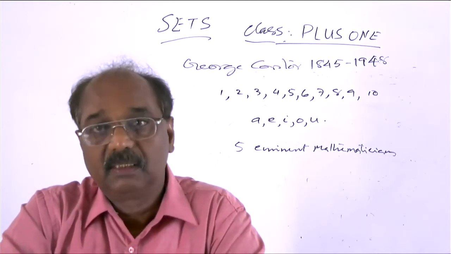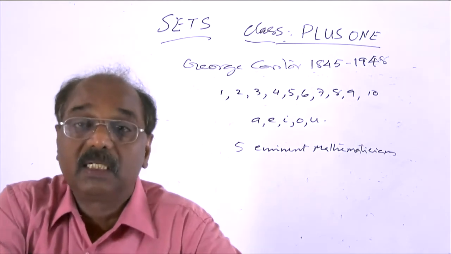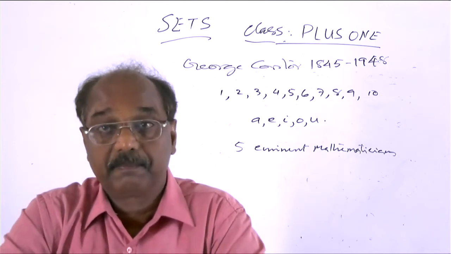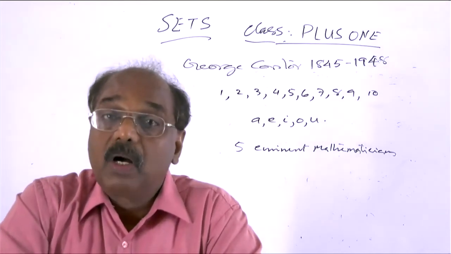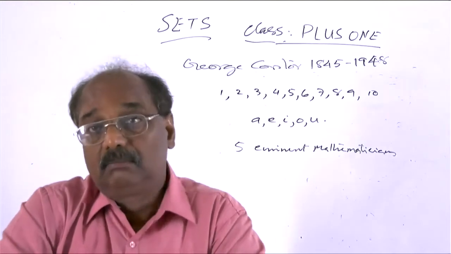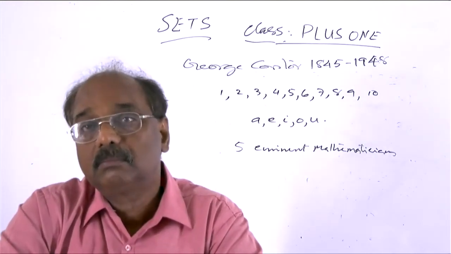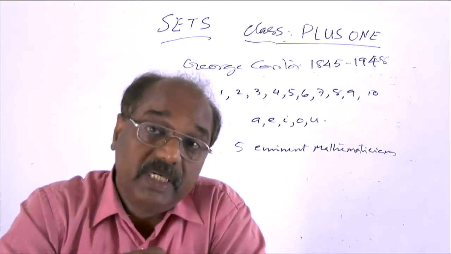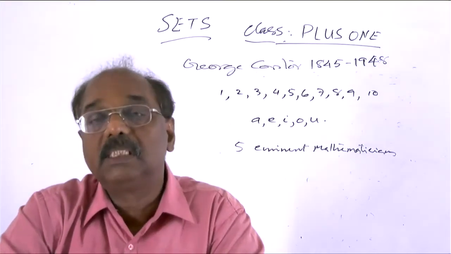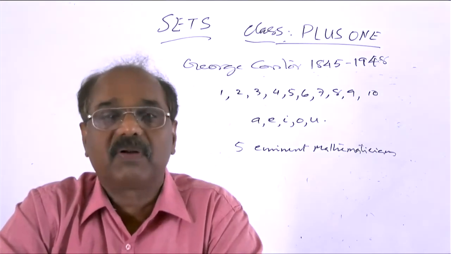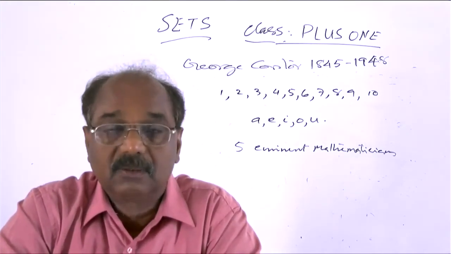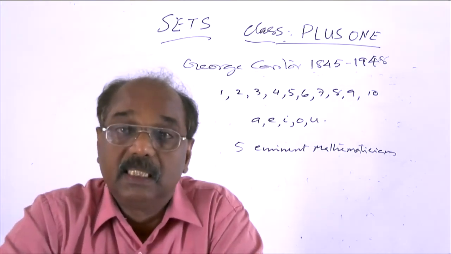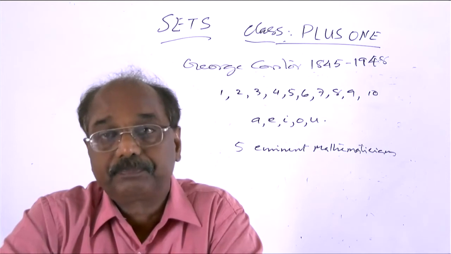But the collection consisting of the names of all rivers of Kerala is well defined. It cannot change from person to person. So such a collection is called a set in mathematics.